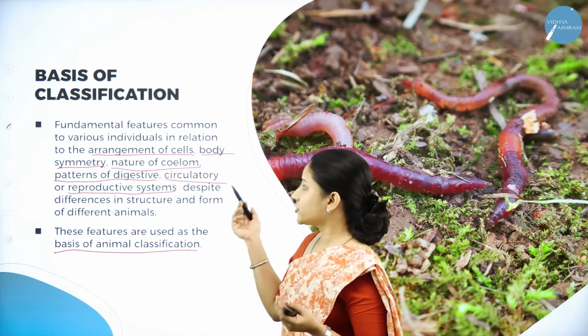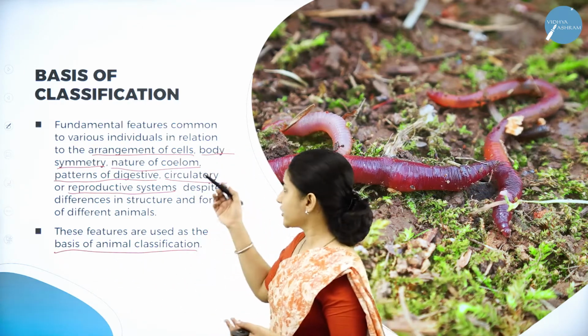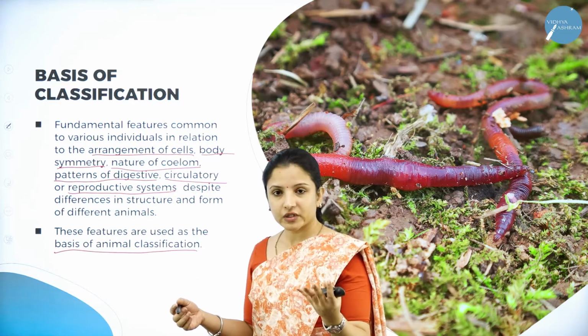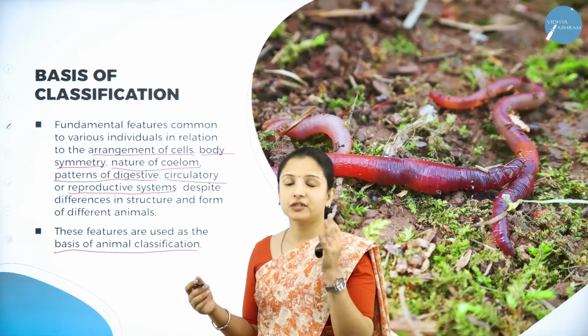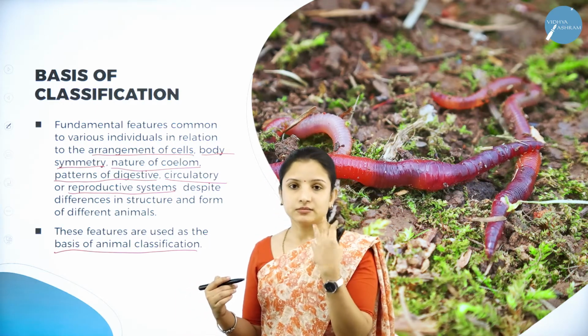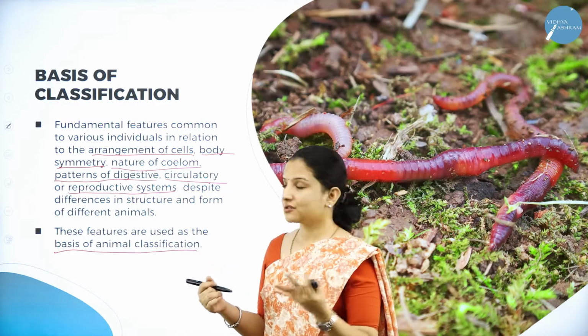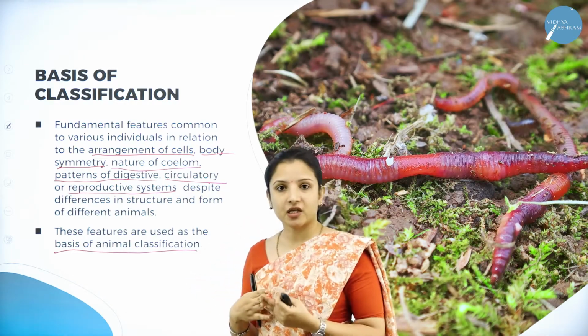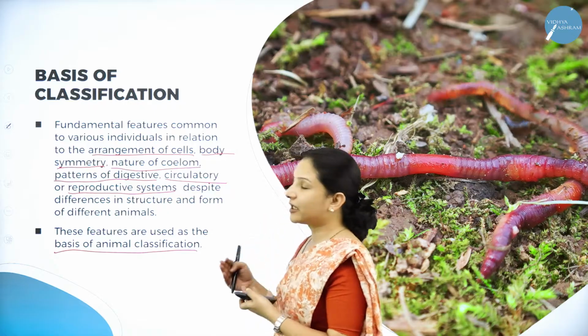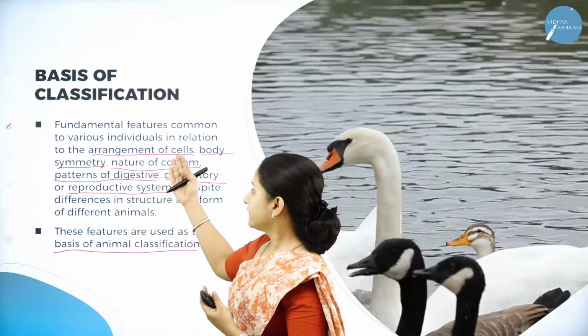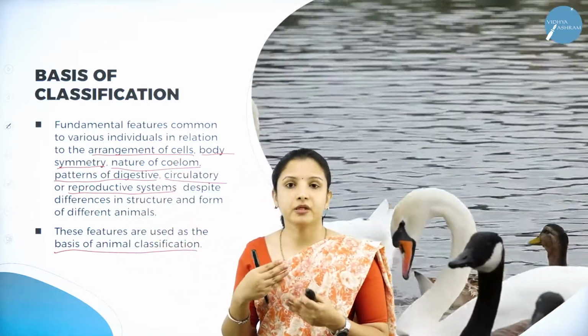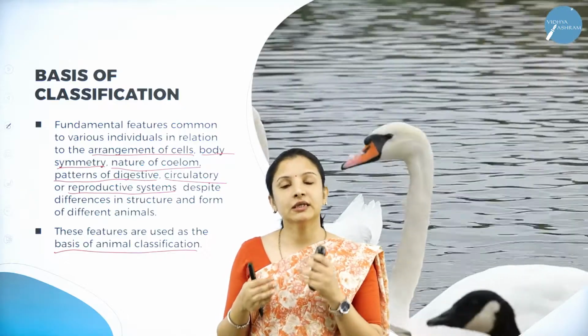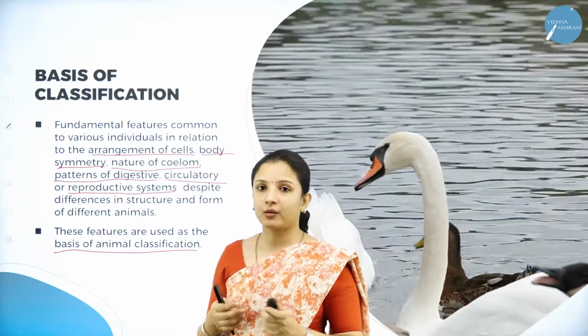As I told, the arrangement of cells, body symmetry, nature of the coelom, the presence of the digestive system, patterns of the digestive system, the circulatory or the reproductive system. Based on all these, the classification has been done. So we shall study about each of the different characters that have been used for classifying the animals in detail. We shall study one by one.